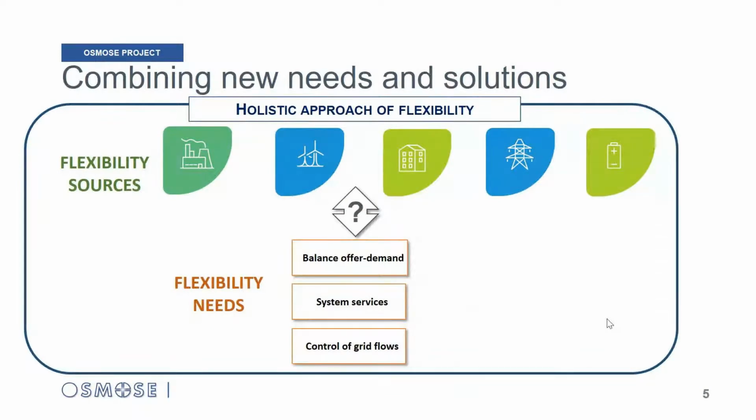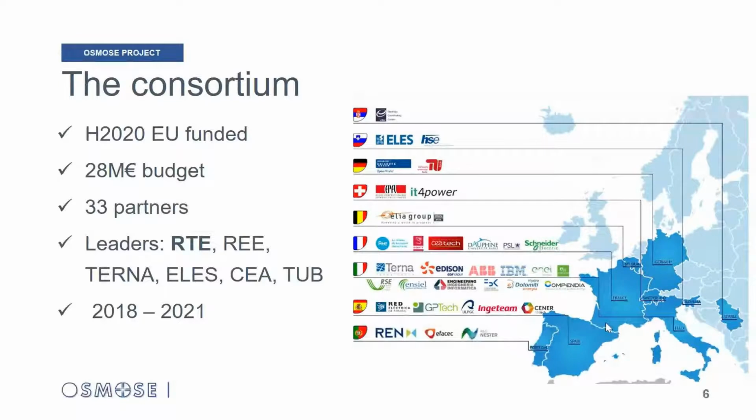So a few words now about the project. We are addressing the question of flexibility and how to combine different flexibility sources to address new needs. Osmose is a Horizon 2020 project funded by the European Commission with 33 partners from 9 countries. It started in 2018 and it will end in 2021.